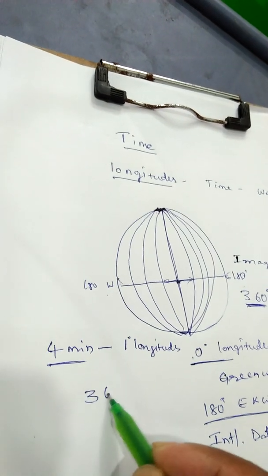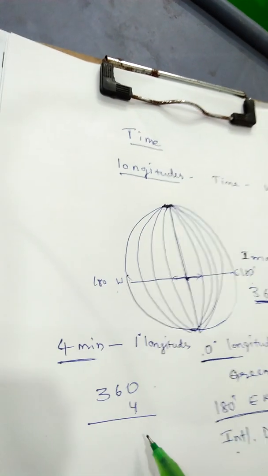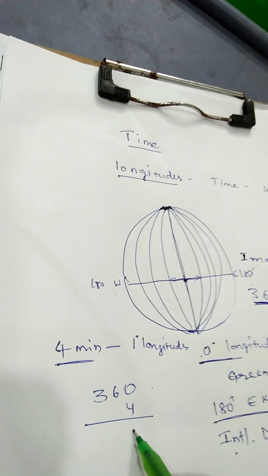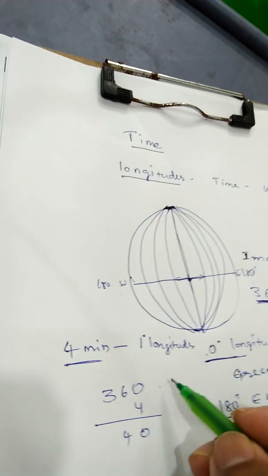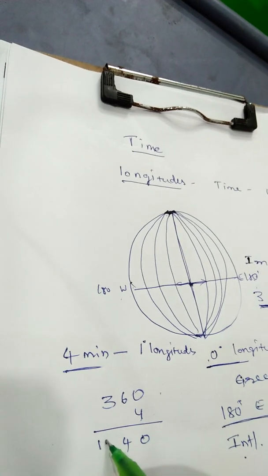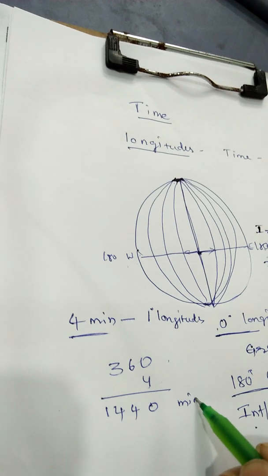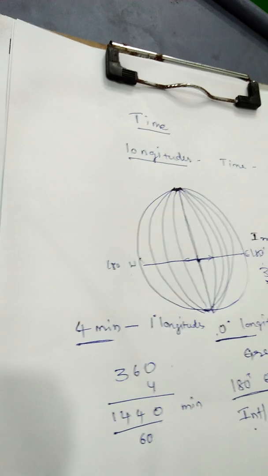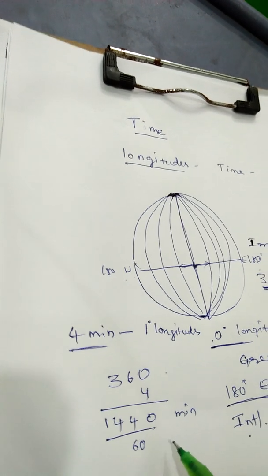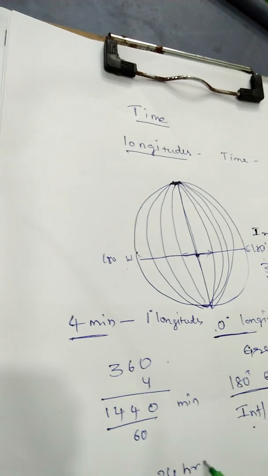Total how many longitudes are there? 360. 360 times 4 minutes gives 1440 minutes for one complete rotation. Changing 1440 minutes into hours is equal to 24 hours.